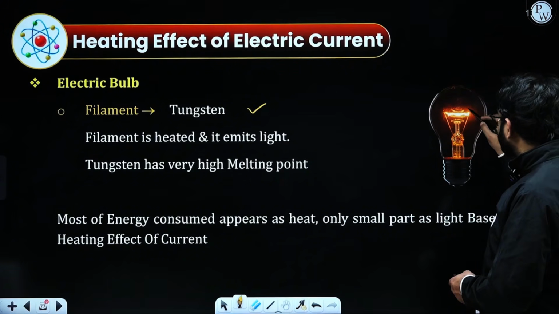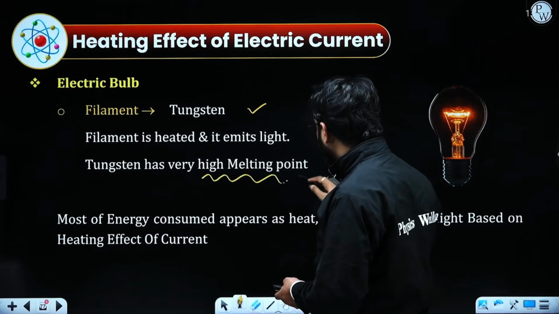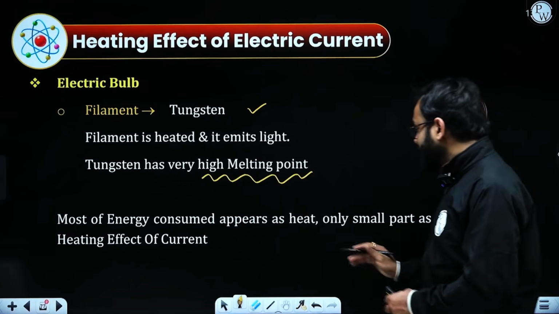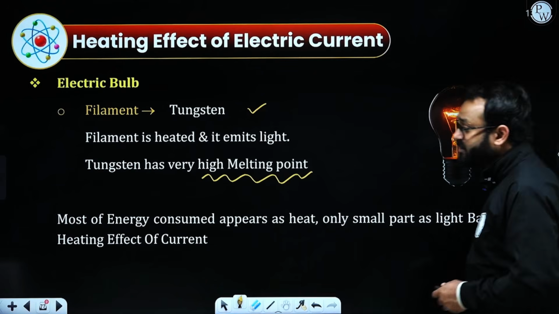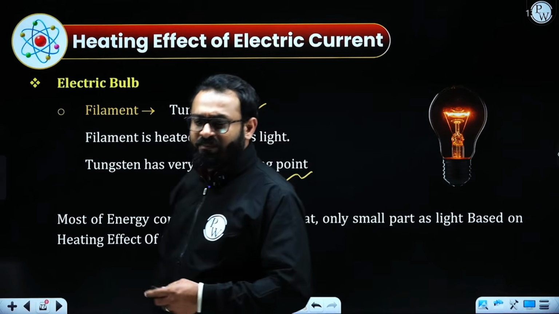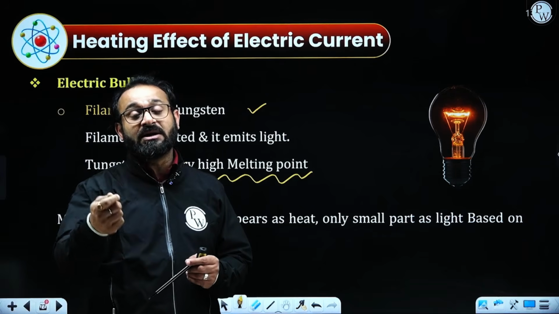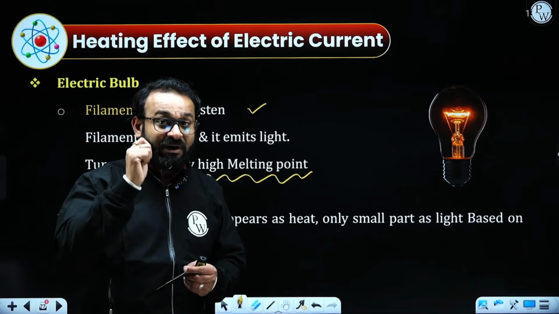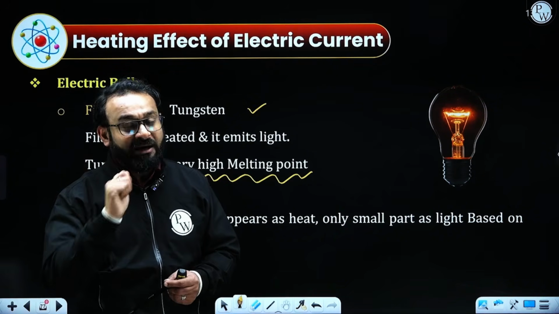So it generates heat and it emits light. Most of the energy appears as heat, and only a small part as light, based on the heating effect of current. Most of the energy is used up, but some effect can be seen in terms of heat. We need to consider that the complete energy is not transforming into heat energy, right?